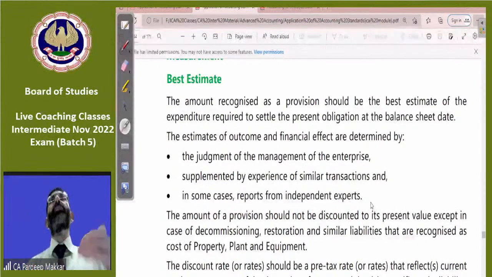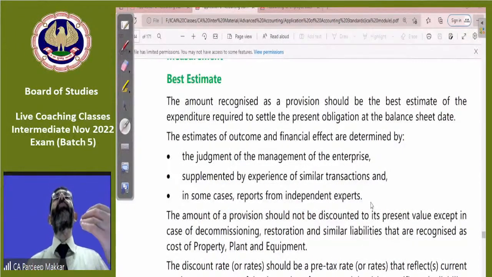We have taken a report from an independent expert, like if this is a case which is running in court, then we can get an idea from an advocate. Specifically, he may give us a better idea. He may tell us that this much amount will be paid in your case. Whatever he says, we'll create a provision accordingly.